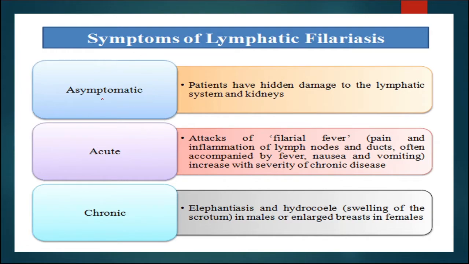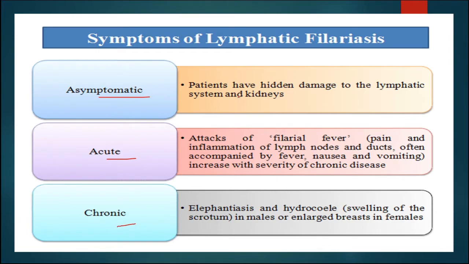There are three types of symptoms, that is asymptomatic, when the symptom is not present but the patient is positive, that means having this filarial parasite in his or her body. Now acute, when the attacks of filarial fever occur, and chronic, that means swelling of different parts of the body.